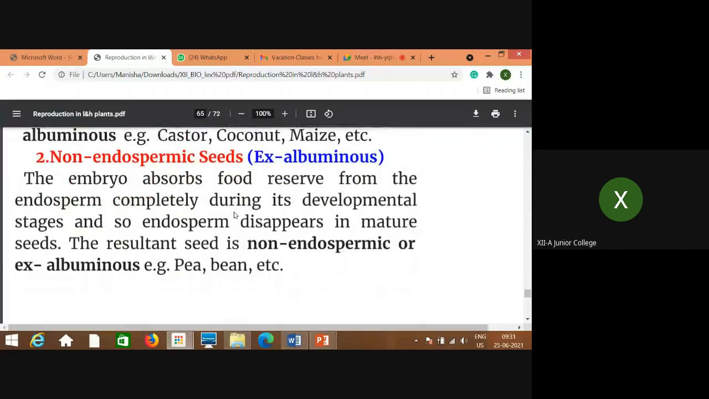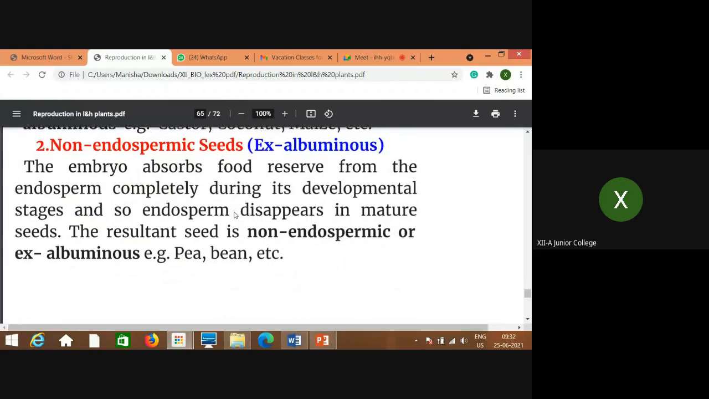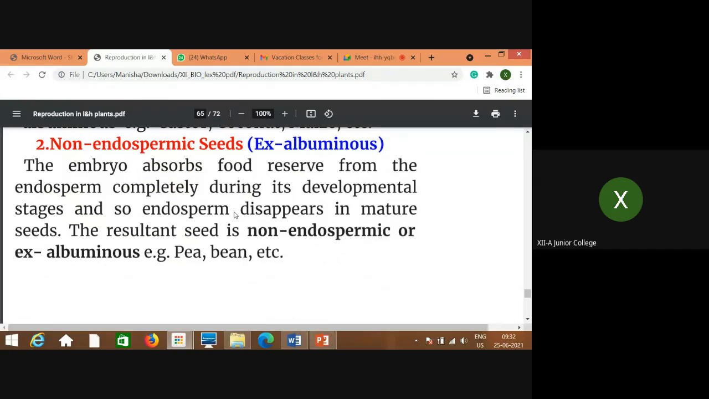Whereas non-endospermic seeds are also called ex-albuminous, without albumin. Albumin is a type of protein, so just remember it in this way. Ex-albuminous means without albumin, and non-endospermic means endosperm is not there. Where does it go? This endosperm is utilized for the development of the embryo, and that's why it is not seen, though it is present very thin, in a papery form.